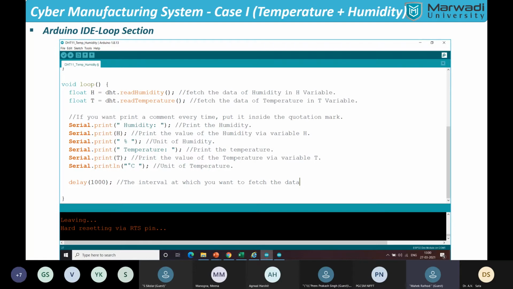Okay, so we have a choice that we can fetch the data at a minimum of 1 Celsius, 1 second, and we can fetch the data at 5 seconds. We can fetch the data at 10 seconds, but we cannot fetch the data at 0.5 second because of the frequency of a DHT sensor. Okay. So I will show you presently, and then we'll upload that code into our Arduino IDE, and we can see it on a serial monitor.